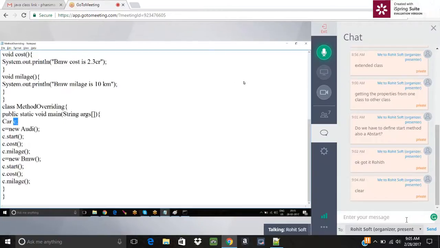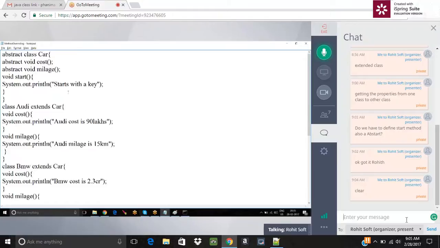Now, what's the advantage of having the concrete and abstract? It's clear, right? An abstract method is nothing but a method which does not have any body. Like cost and mileage, the implementation didn't have any meaning, so it was declared as abstract. Abstract is like a rule. That rule must be implemented by the subclasses. It's mandatory. Whereas the concrete advantage is what? You have to define it only once in the superclass. By using the subclass object, we can call it multiple number of times, right?